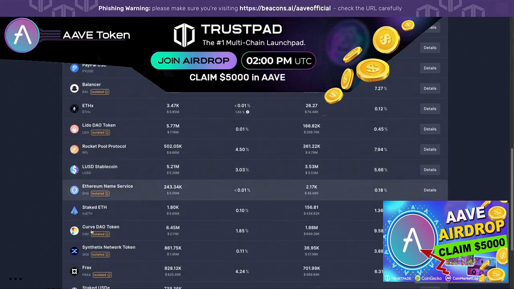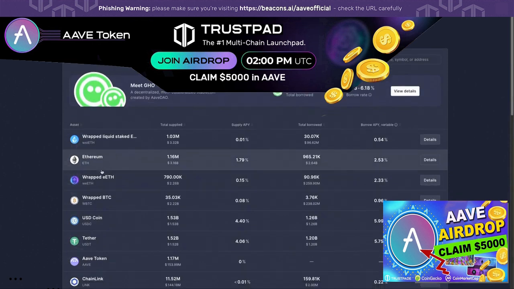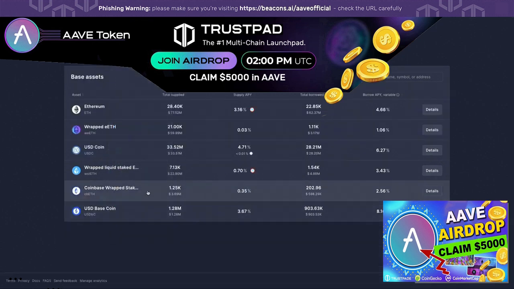Ethereum has the most amount of markets. You can see them all here. So for different tokens, we're just going to focus on ETH for this example. They all, of course, carry ETH for the most part. So we're going to go to, let's say, Base. You can see the market is a lot smaller and there are far fewer assets supported here. It depends on which assets you actually want to lend and borrow.